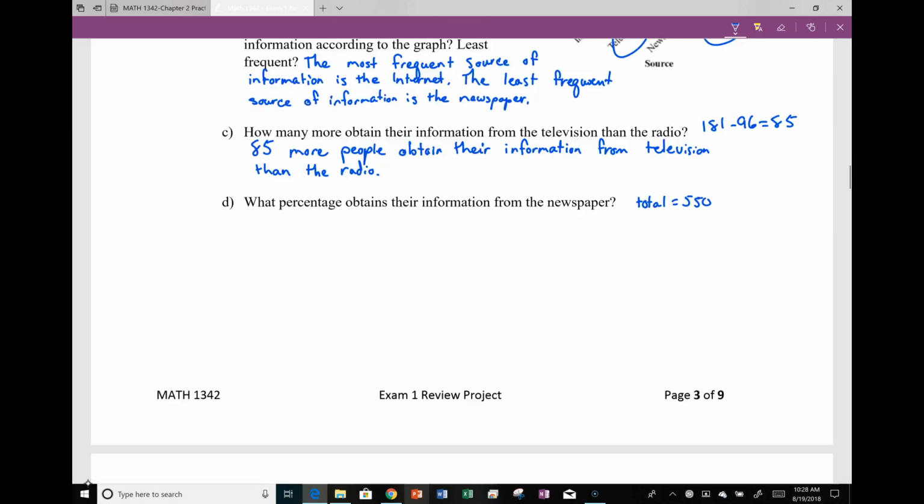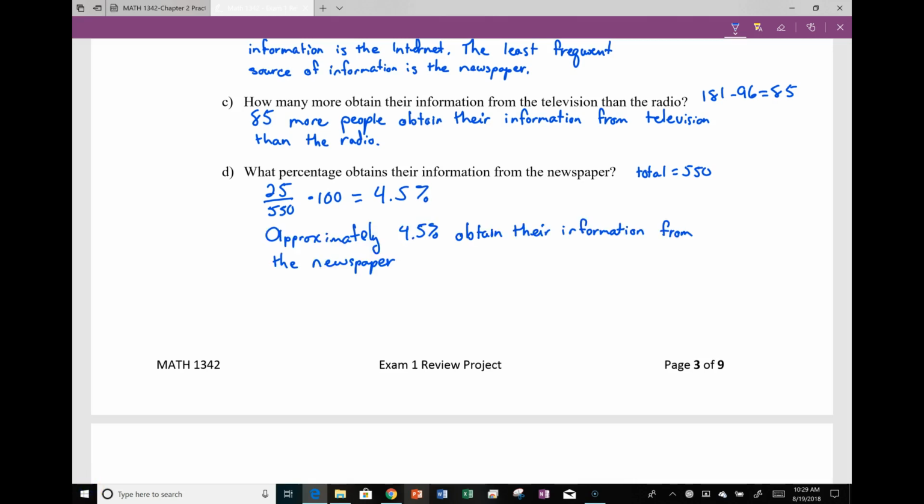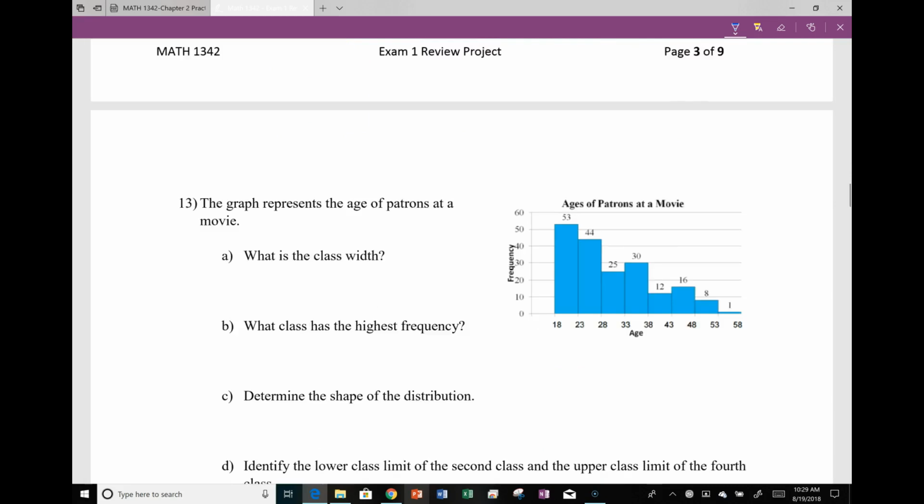To get the percentage, we take the 25 that get their information from the newspaper, divide it by 550, and multiply it by 100. This will give us the percentage. So 25 divided by 550 times 100 gives us 4.5%. So approximately 4.5% obtain their information from the newspaper.